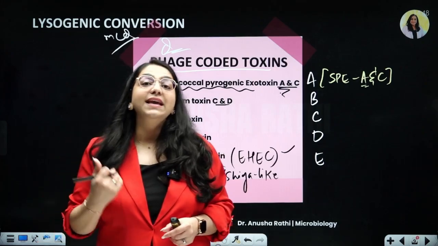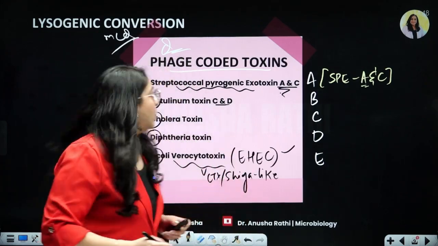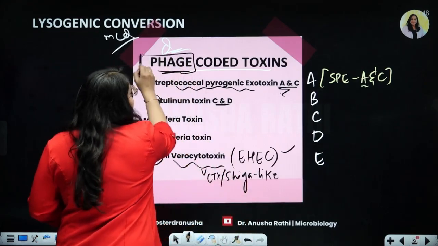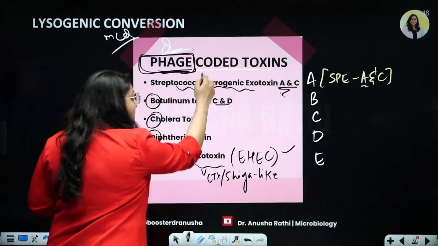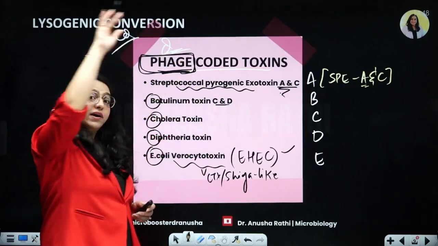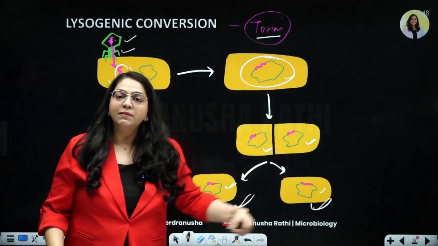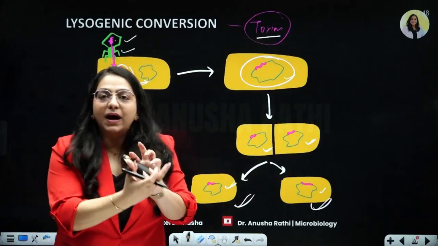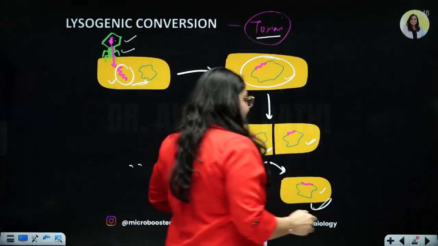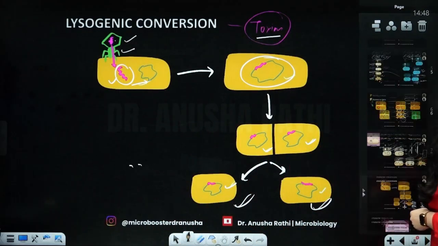E. coli, which is EHEC. These are all the phage-coded toxins. Means these toxins which are produced by these bacteria have actually been coded by a bacteriophage. And the bacteriophage gave its own DNA to the bacterium and the bacteria converted by lysogenic conversion. This finishes 3 important concepts.